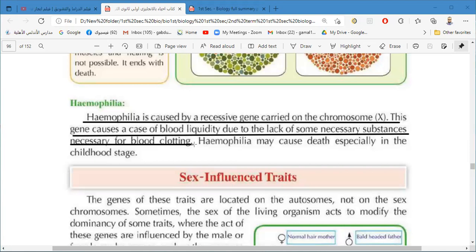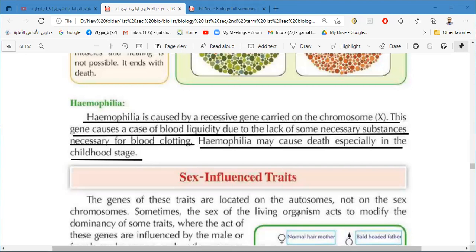So it is a disease which is very dangerous. It can cause bleeding until death. The hemophilia may cause death, especially in the childhood stage, because children get a lot of injuries, maybe due to playing and things like this. And if he is bleeding, the bleeding cannot be stopped easily.